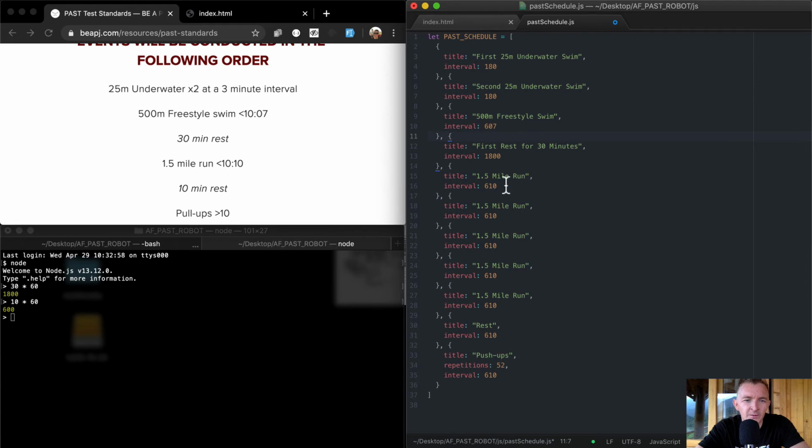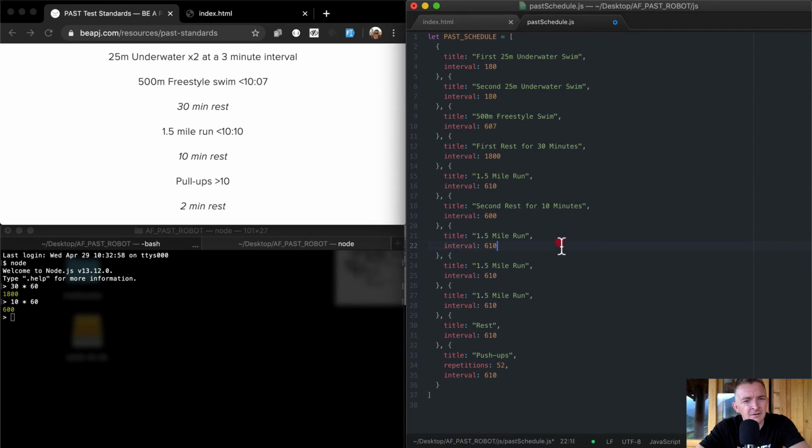And then you've got your 1.5 mile run, which you need to do in 610 seconds. And then this is your second rest. And that's the rest between your run and your pull-ups. That's a 10-minute rest, so that's 600 seconds for 10 minutes. And then you've got a 1.5 mile run. And then this is the interval in under 10 minutes and 10 seconds.